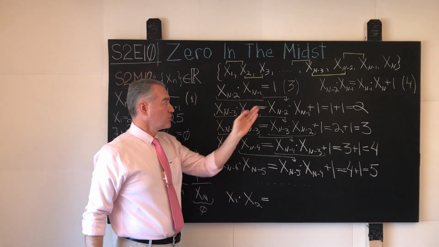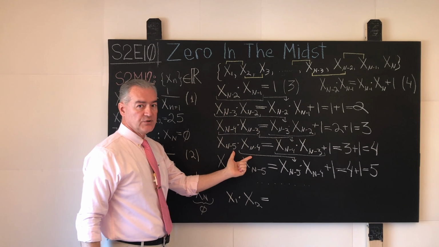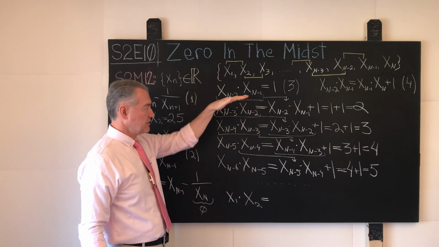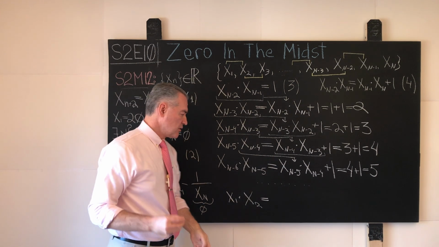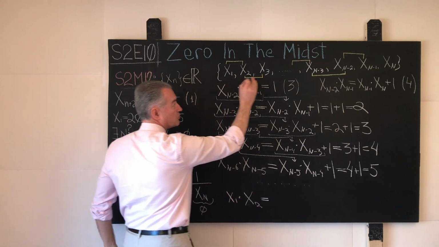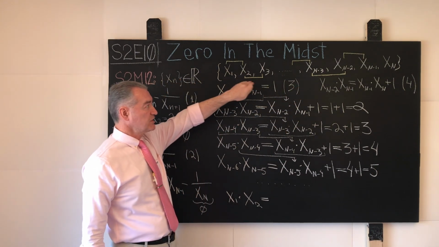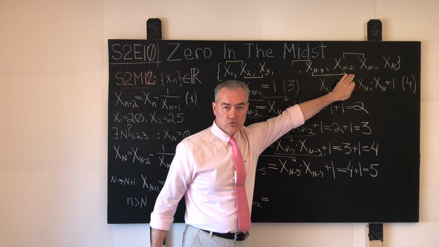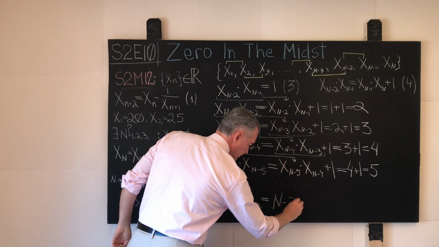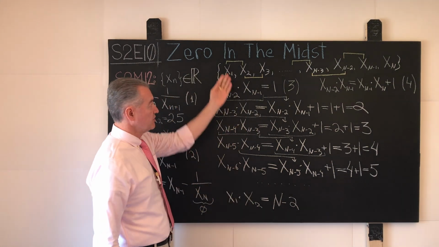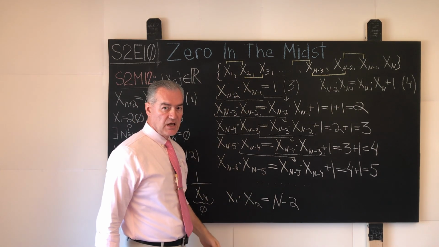The number of brackets is equal to the number of products of the immediately adjacent elements in this sequence, and the number of such products is basically the number of lines that we wrote down on the board. And all this counting magic amounts to what? How many commas will be in this sequence if we do not know the specific value of n? Well, it will be precisely n minus 2, shown over here. So this product will be n minus 2. Consequently, if we step forward a little bit, x2 times x3 will be n minus 3, and so on.